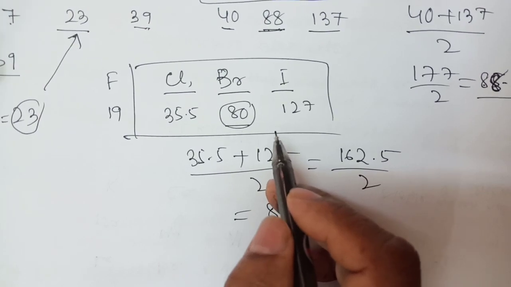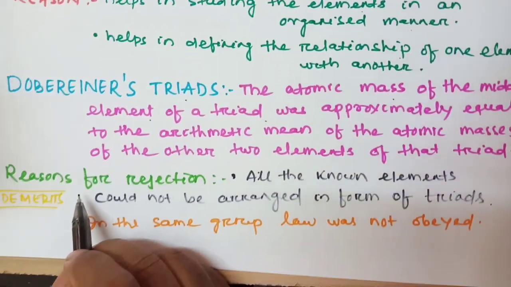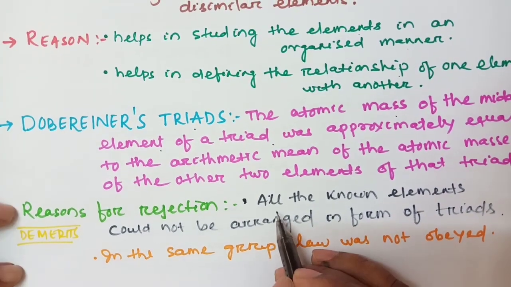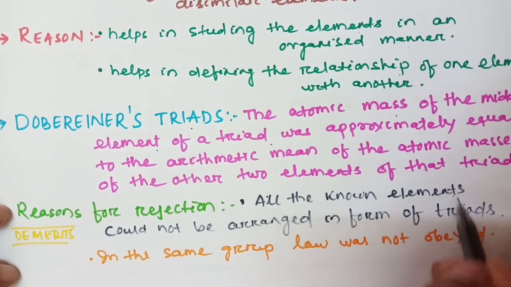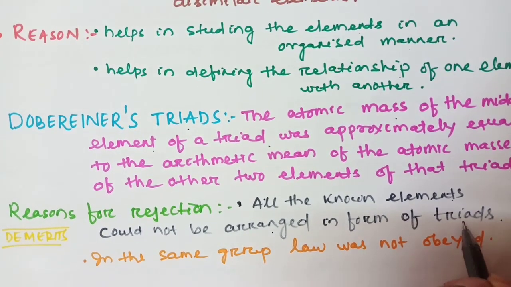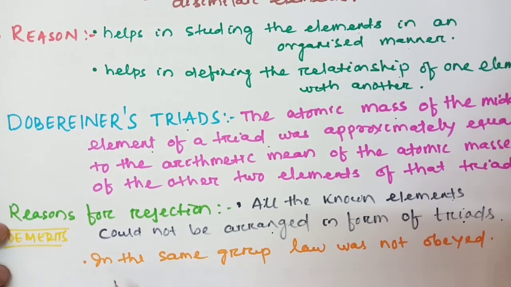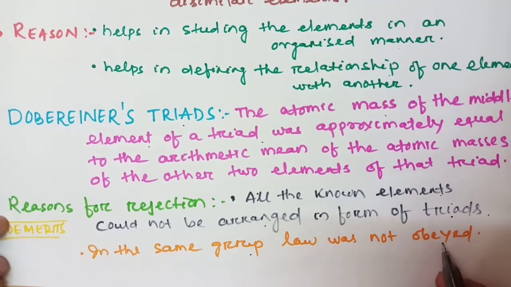But one thing, some problem is there. What are the demerits? See why it is rejected. The first reason for rejection is that not all the known elements could be arranged in the form of triads. All the elements cannot be arranged. Second, in the same group, this law was not satisfied. This law is not obeyed.